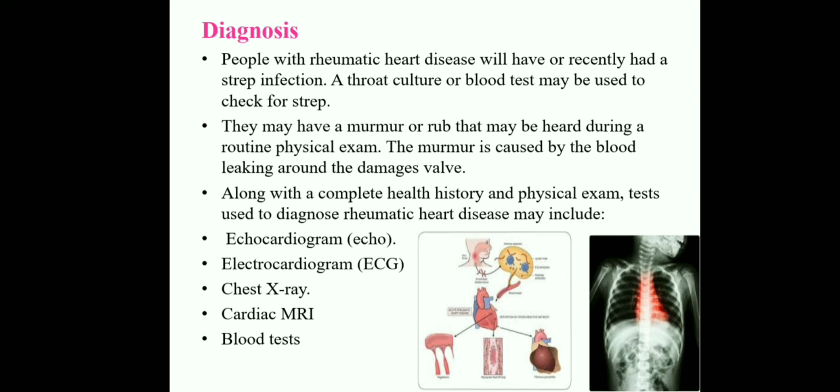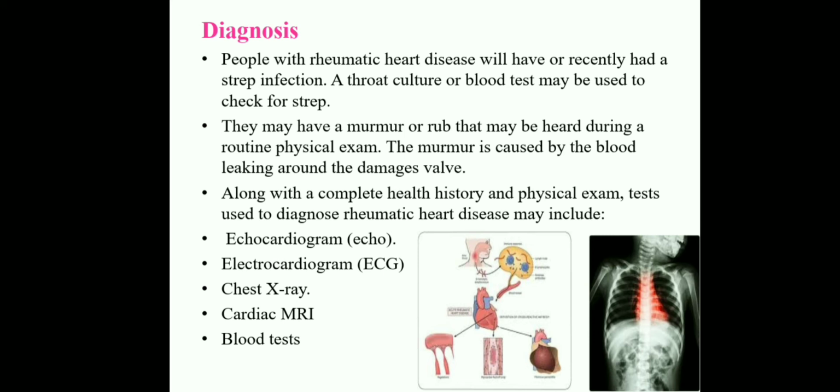The murmur is caused by blood leaking around the damaged valves. The cardiac valves have scar tissue, so there is leaking. The scar tissue will not work properly, so the cardiac valves leak. At the same time, the child is suffering with carditis, so murmurs are there.